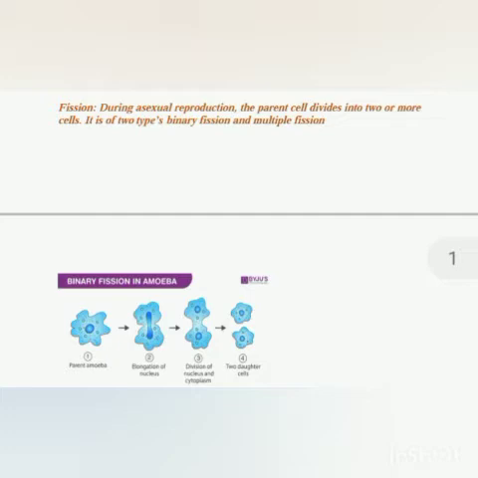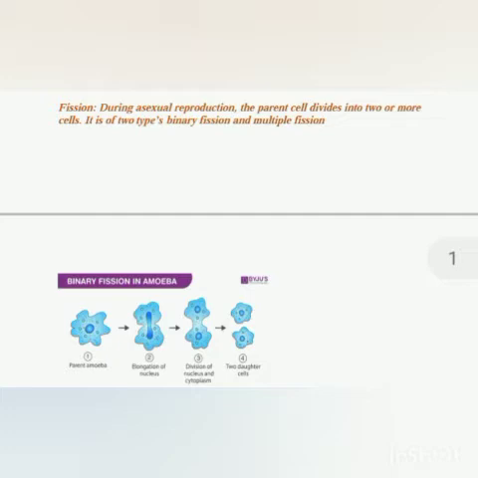You can see in the first picture, this is the amoeba. Now what will happen here? First the karyokinesis takes place. Karyokinesis means the division of the nucleus. First the nucleus divides and then the cytoplasm divides. The division of the cytoplasm is called cytokinesis.